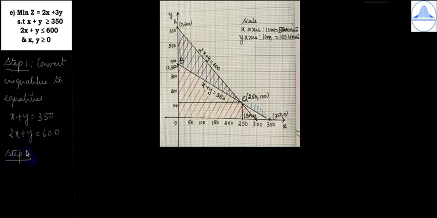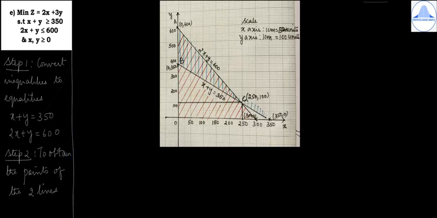Step 2. To obtain the points of the two lines. Then step 3.